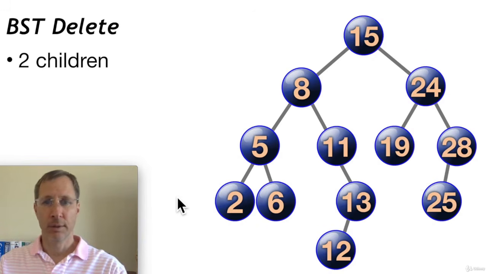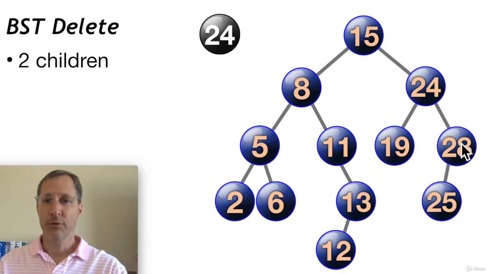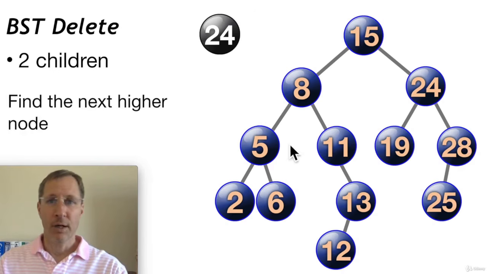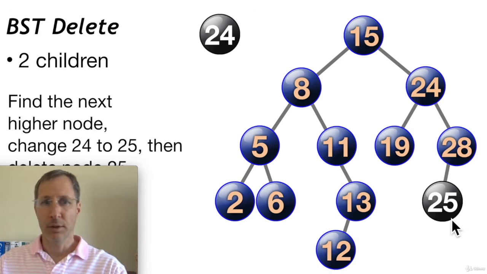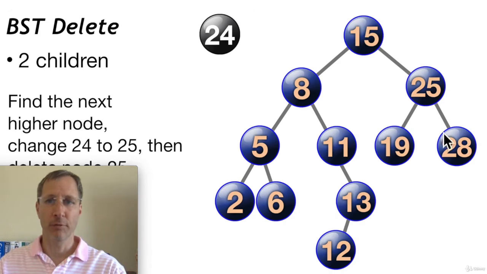And then if you have two children, well, that gets a little trickier. Let's say we want to delete the 24, and we can see that 24 has two children. We find the next higher node. In order to do that, we descend down 24's right subtree and then all the way to the left. So here we get to 25. If it was a much larger tree, it'd be the same operation: you take the right subtree and then the leftmost node in the right subtree. Here it's 25. So the operation is to swap places, the 24 and the 25, and then we can delete the 24. So we put the 25 where the 24 was, and we can delete the 24.